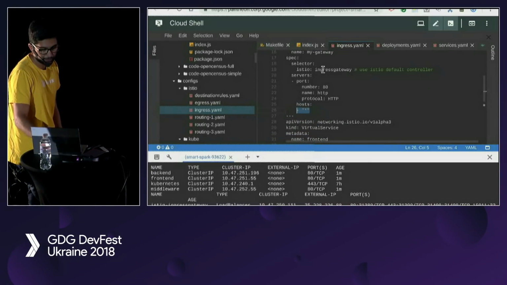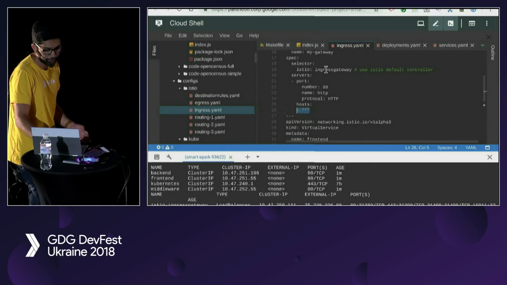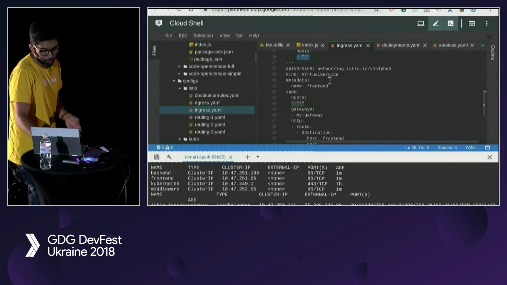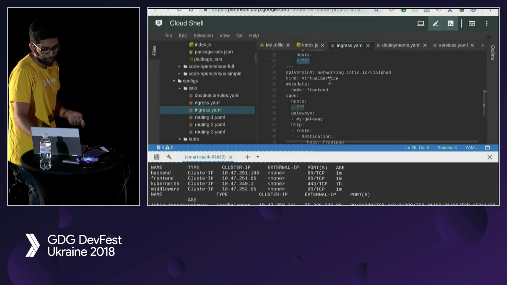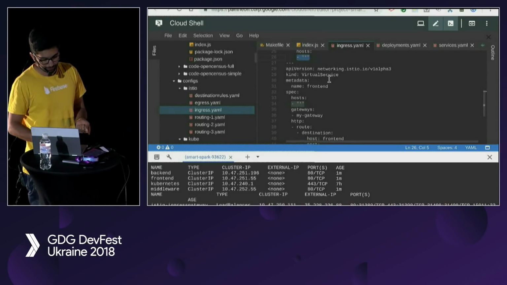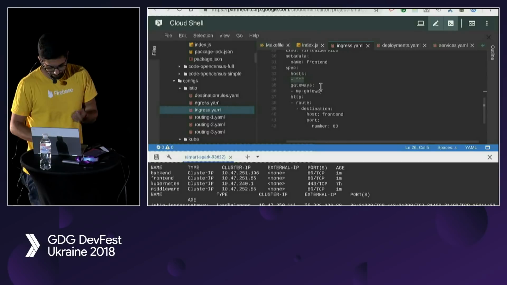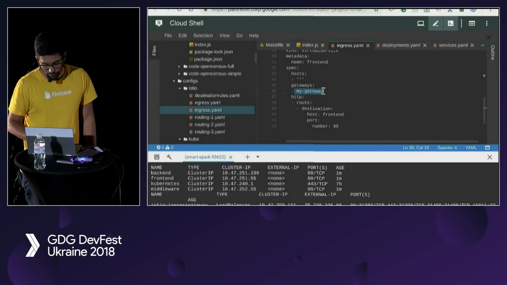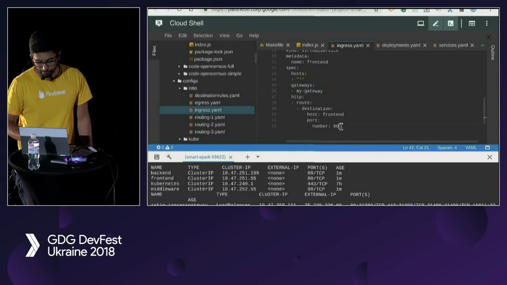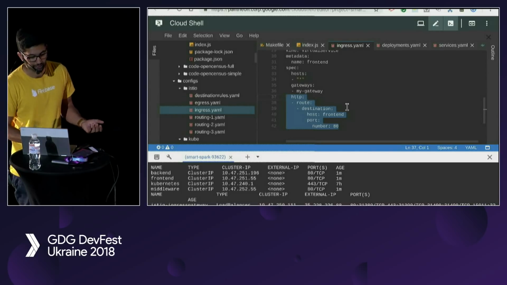So we're going to call it my gateway and send it to this Istio. We're going to use the Istio Ingress gateway and take any traffic from that and send it to this my gateway. Once we have this gateway called my gateway, we can create a virtual service for our front end, and we bind it to that gateway, and basically we forward all traffic to our front-end service.